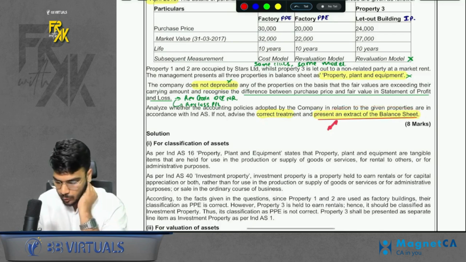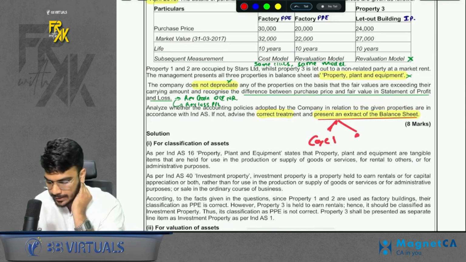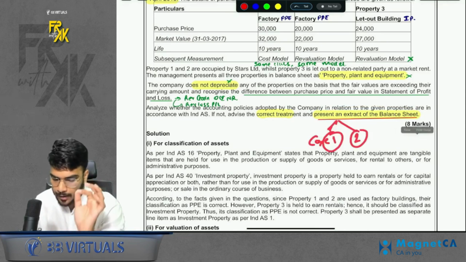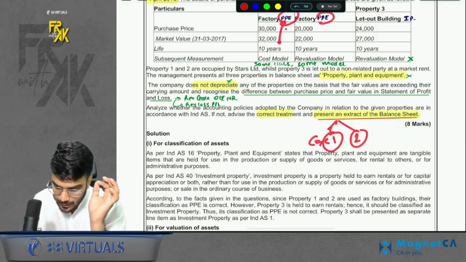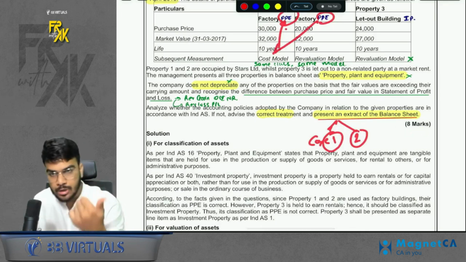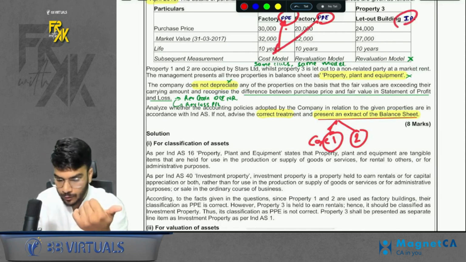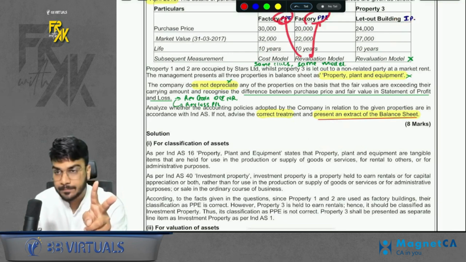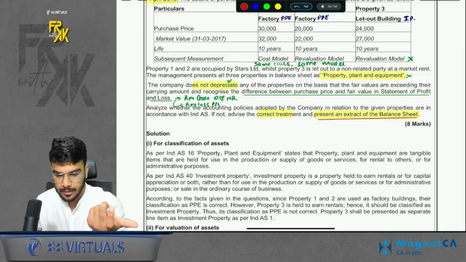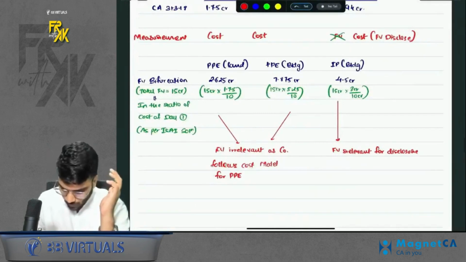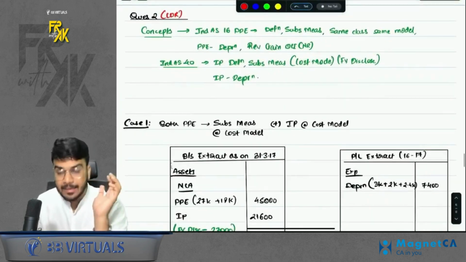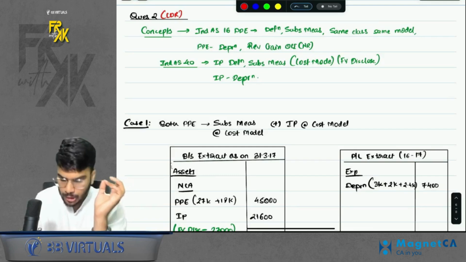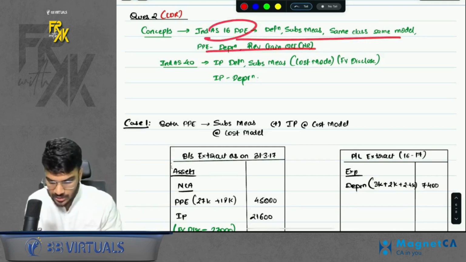In case you remember, we have to solve this question in 2 cases, case 1 and case 2. Why, sir, case 1, case 2? Because for PP, case 1 will assume that for both the PPs you are following the cost model, and for IP you are following the cost model. And case 2 will be for both PPs you are following the revaluation model, and for IP, again, you are following the cost model only, right? So in this question, I told you to give the relevant concepts also, because advice was asked. So what all concepts do we present? Here it is mentioned. You can just read this, okay?